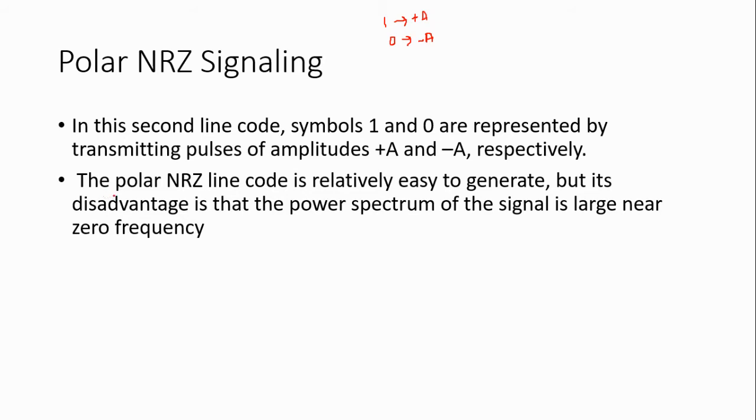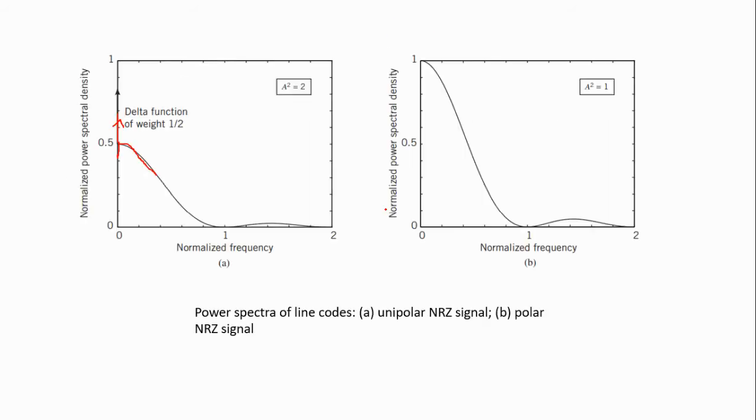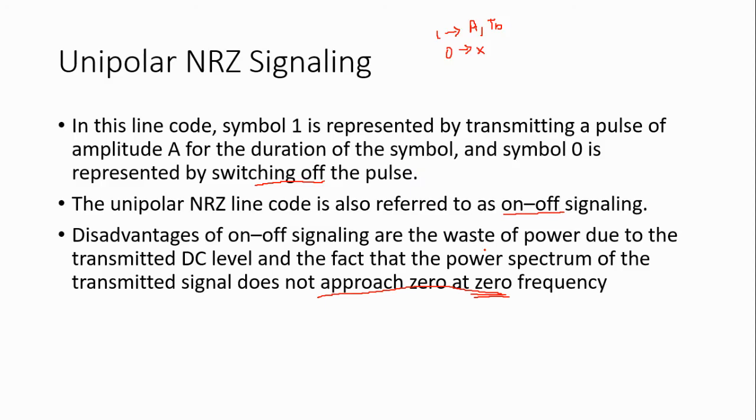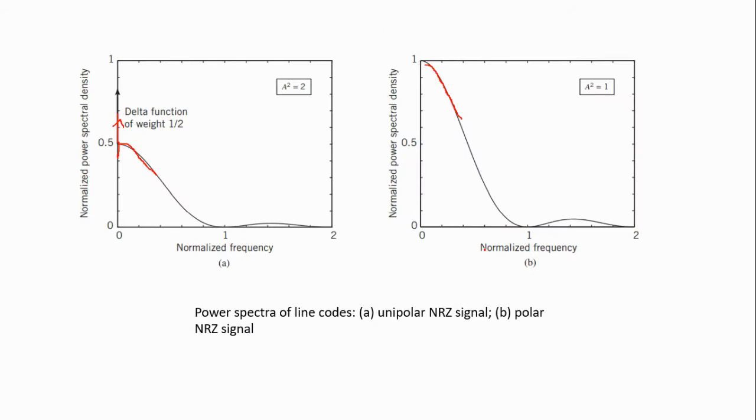And as I already told, polar non-return to 0 is easy to generate. The disadvantage of the polar non-return to 0 is that the power spectrum of the signal is large near the 0 frequency. This is the disadvantage of the polar non-return to 0. Now we see